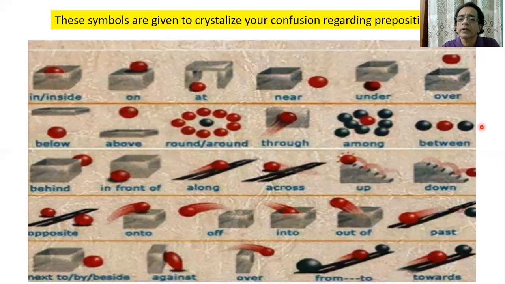And then between is used for two, not more than two. Say divide the mango between the two boys. Then behind, you see this is a box, and the ball is behind the box. And in front of means before, just close to the box.